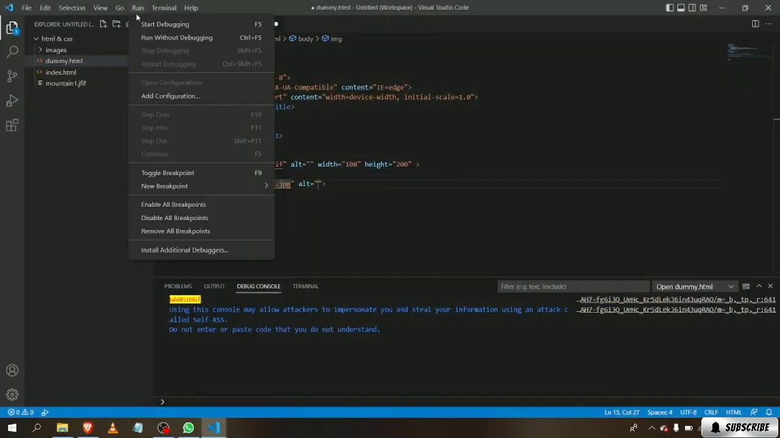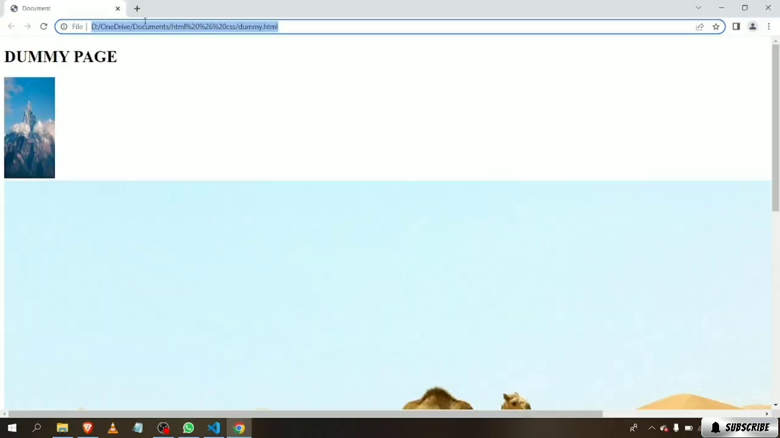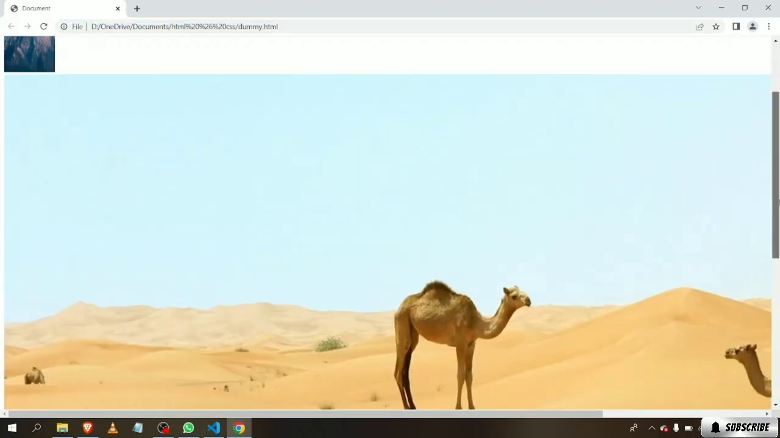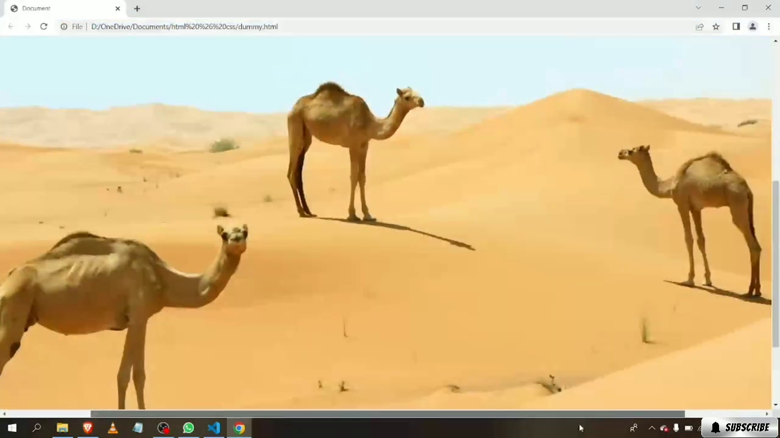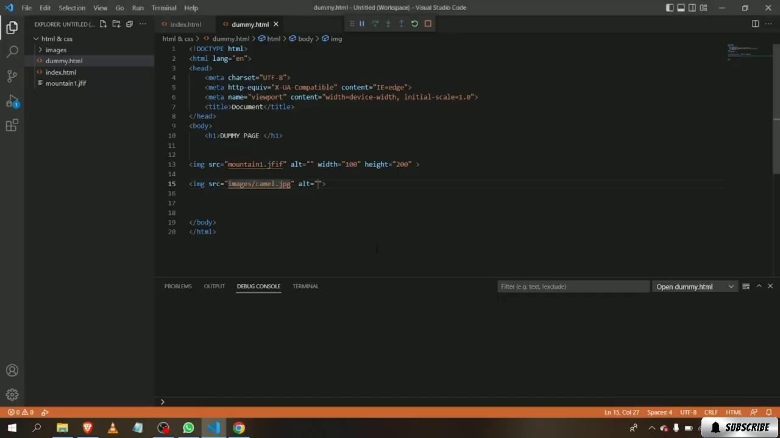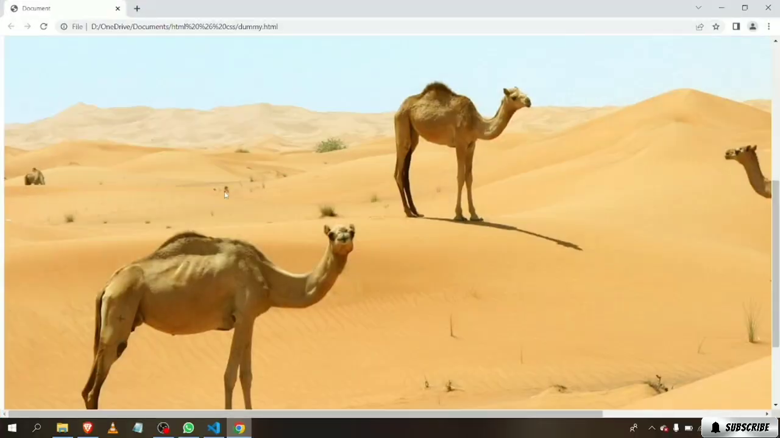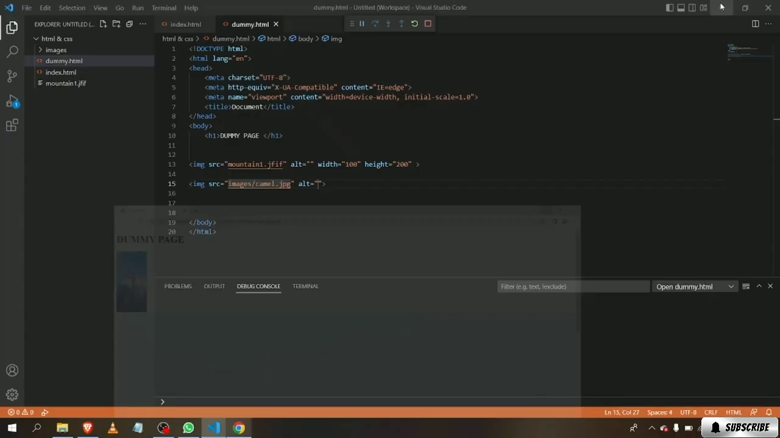Okay. All right. So I'm just going to cut this, and let's run this in the live server, the website. Yeah, you can see the camel images are here. Now it's too big, right? It's really big. So I want to just change it. I want to dial it down to this level, the mountain's level.